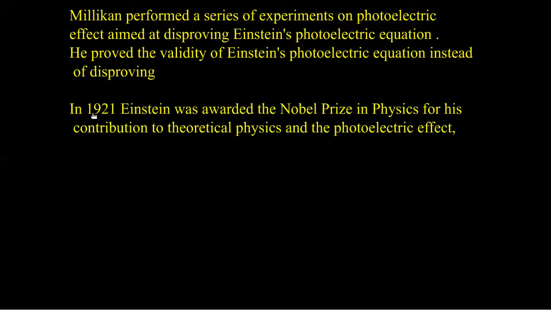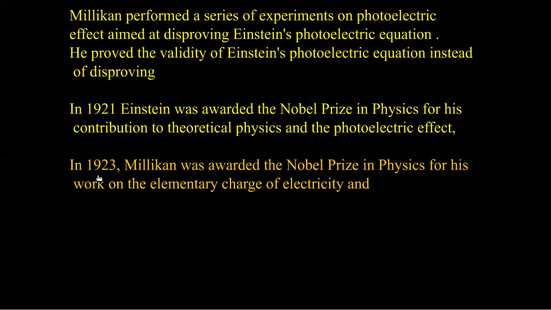In 1921, Einstein was awarded the Nobel Prize in Physics for his contribution to theoretical physics and the photoelectric effect. Of course, there is a great equation, E is equal to mc square, but Einstein did not get the award for this equation. He was awarded for his work on the photoelectric effect.